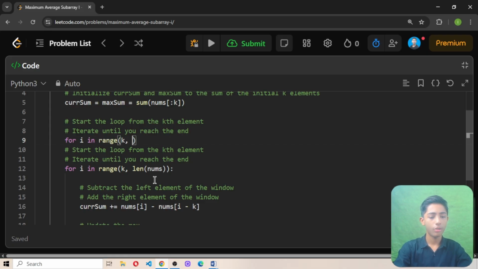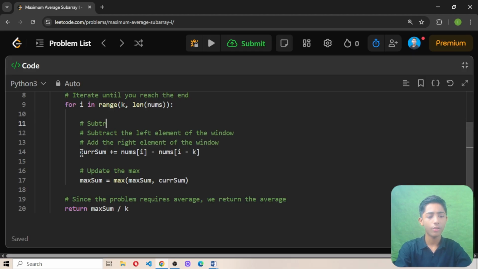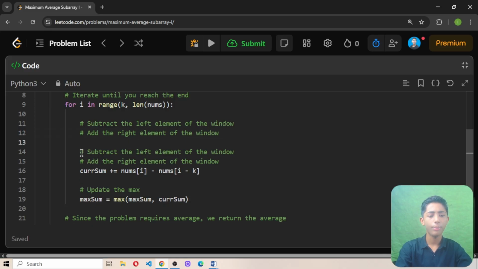Then, for i in range k comma length. Here I am finding the length of our nums. Perfect. Remove these things. We are also adding comments for your explanation, and when you add these comments and submit this code, your rating will become high, like 100%, 90%. That's why I add comments in some questions, though in most questions I did not add comments. Then curr sum plus equals nums i minus nums, and then i minus k. Perfect.